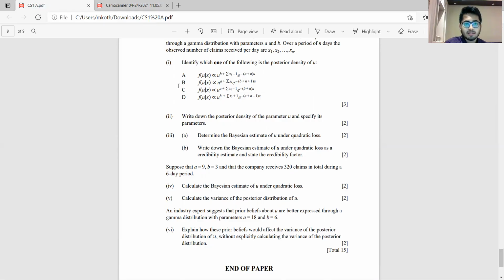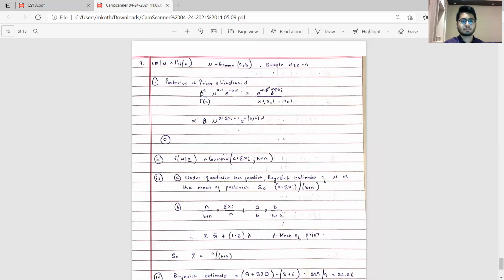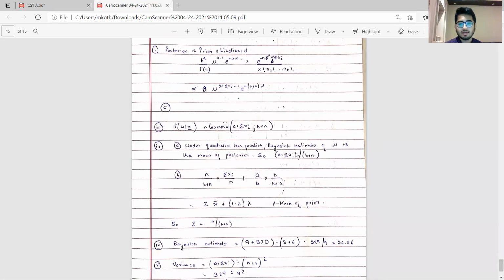So again, coming back to the ninth question, the solution for the same. Posterior is nothing but proportional to prior into likelihood. That is what we have done. And we get this particular expression, which is nothing but option C. We know this is coming in the form of a gamma distribution, and the parameters have been stated here. Next, part 3a, under quadratic loss, the Bayesian estimate is nothing but the mean of the posterior. So the mean of gamma is nothing but the first parameter divided by the second parameter. So if the parameters are say C and D, it's nothing but C by D. So here it comes out to be (A plus summation xi) divided by (B plus n).